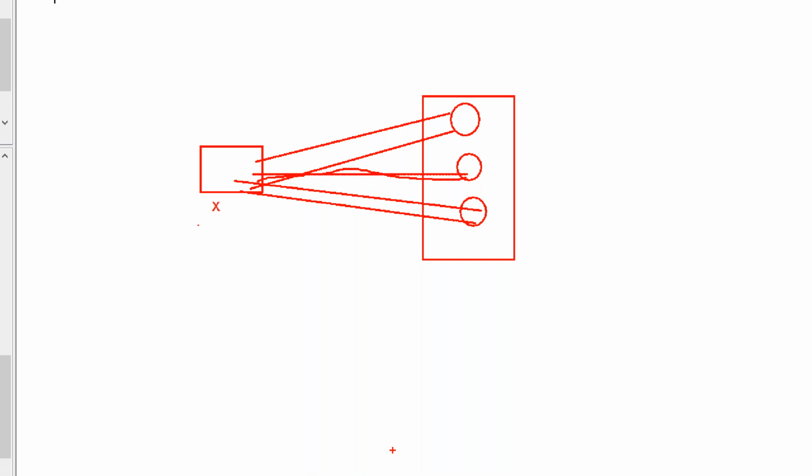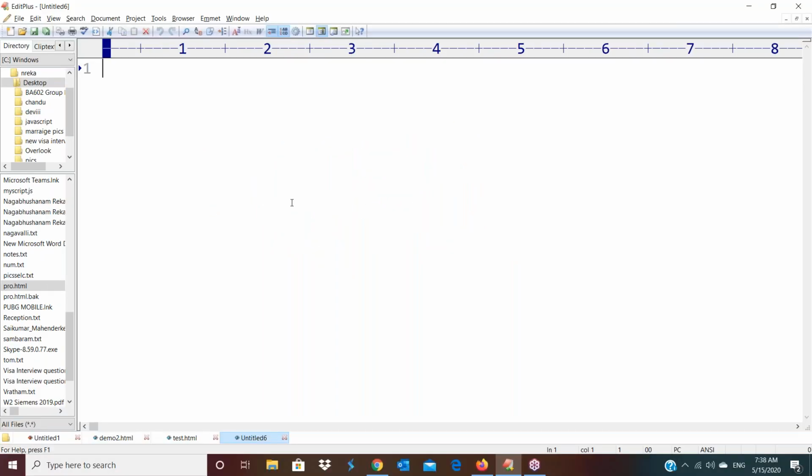So while working with a single page application, the client has no need to send many requests like this. Only one time he is sending the request, and at that time he is getting all the web pages into the memory location, the cache memory location. That is the concept of single page application. I will show you once again here.